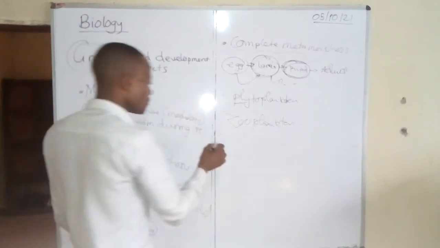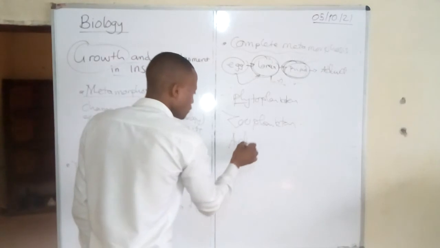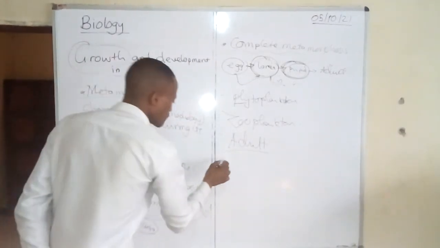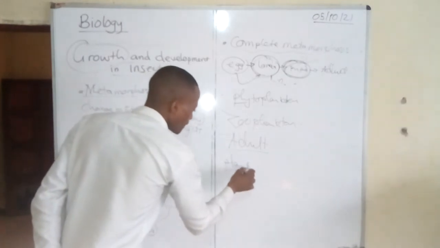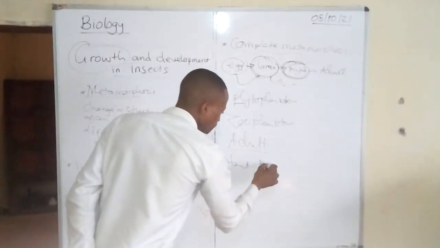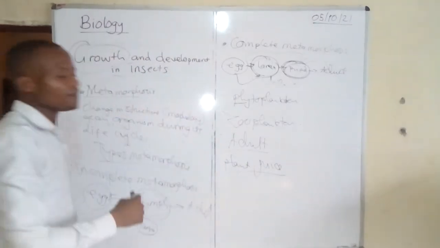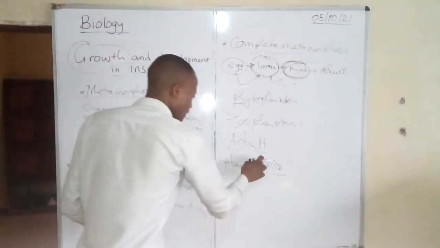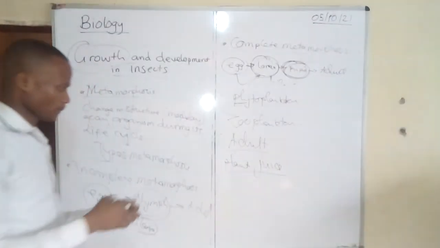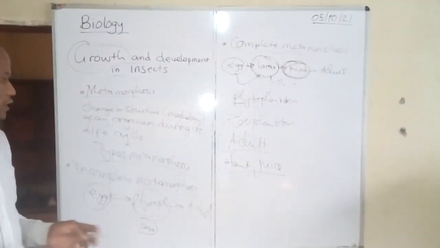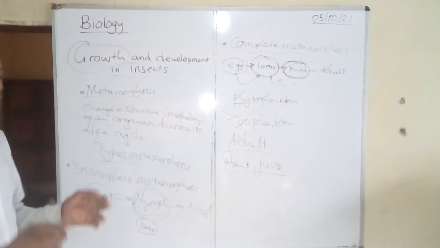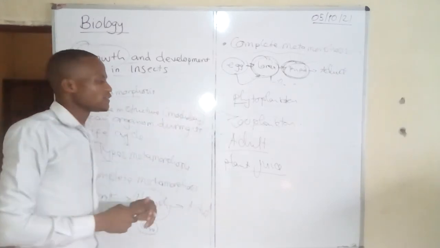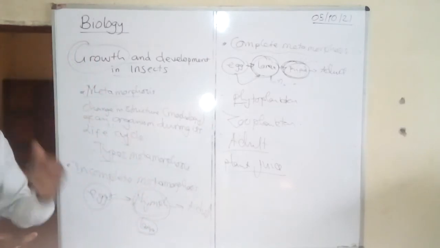As adults, mosquitoes feed mainly on plant juice, or flower juice. They depend mainly on that. But the female mosquito, when she is carrying fertilized eggs, develops the desire for animal blood.